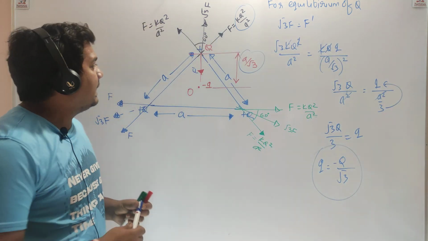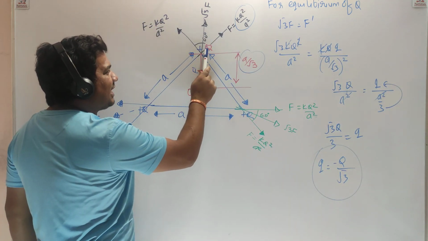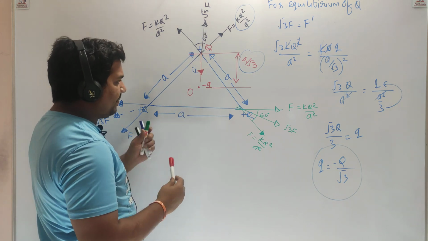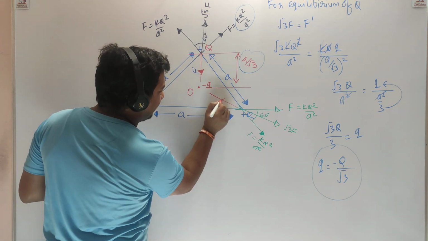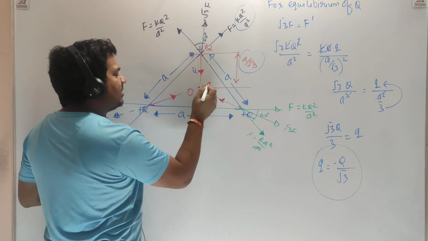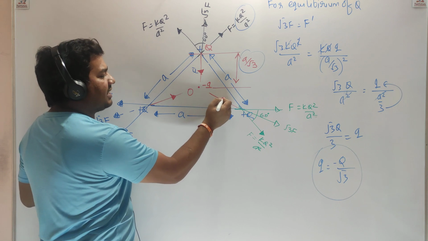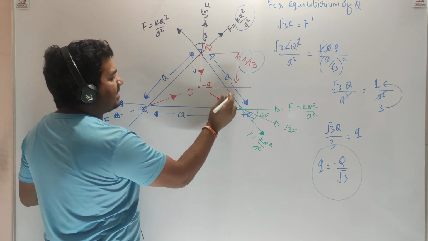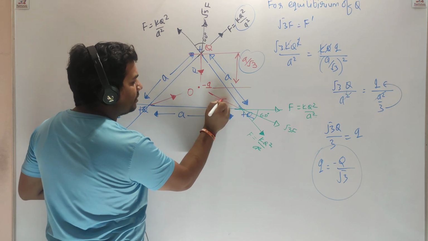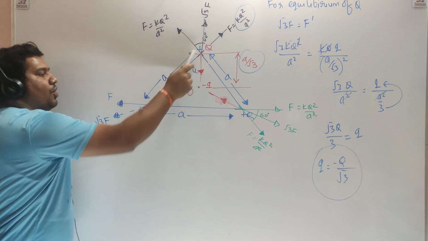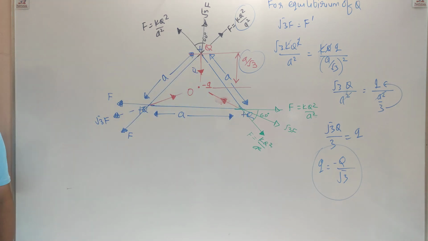If this charge became in equilibrium, then by default all the other charges will also become in equilibrium, because the system is symmetric. This will attract this also, and this will attract this. So this minus q will attract all the three charges, and the entire system will become in equilibrium, because net force on the minus q is already 0. Net force on the minus q is already 0, and now net force on all the three charges is 0. So the entire system will become in equilibrium.